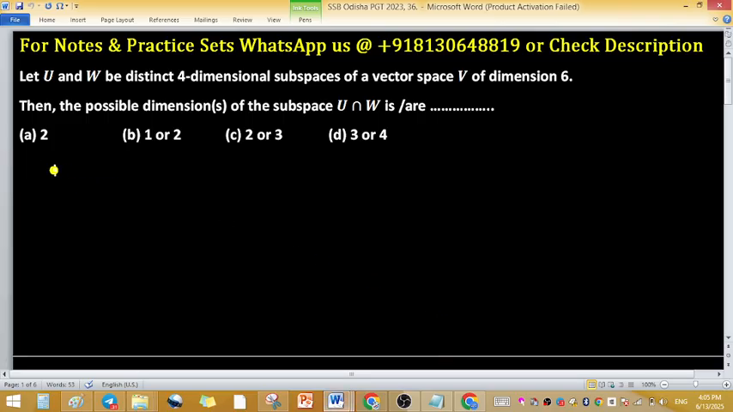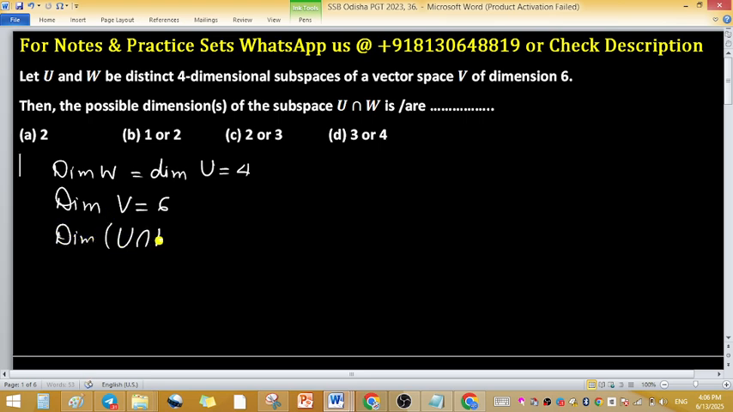In this given problem, the dimension of U and the dimension of W is 4, and the dimension of vector space V is 6. So we have to find the dimension of the intersection U intersection W. We are seeking the dimension of this space. Intersection is a subspace. Also,